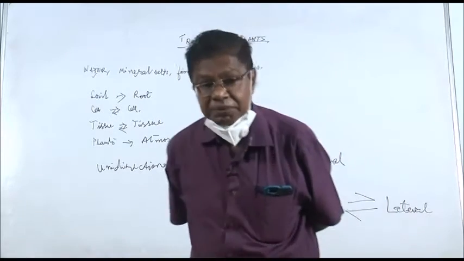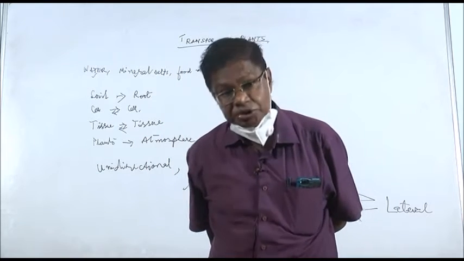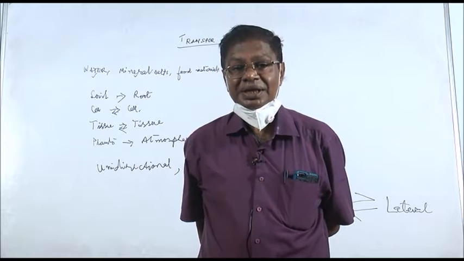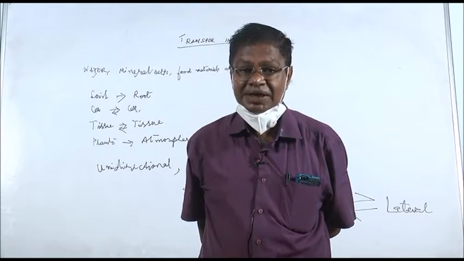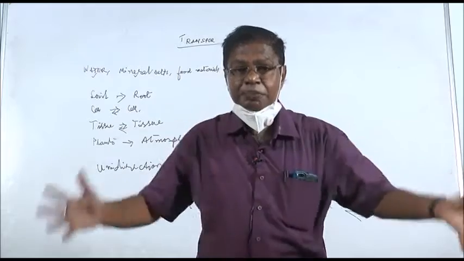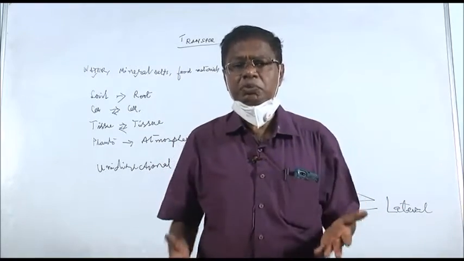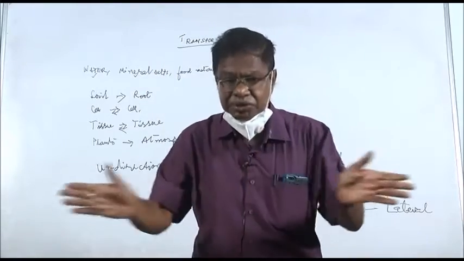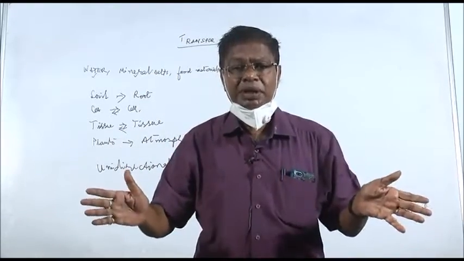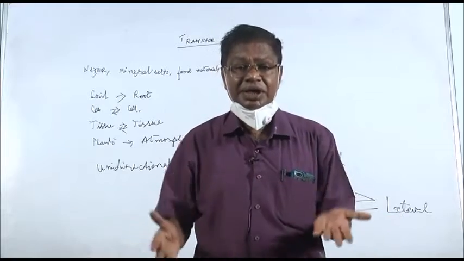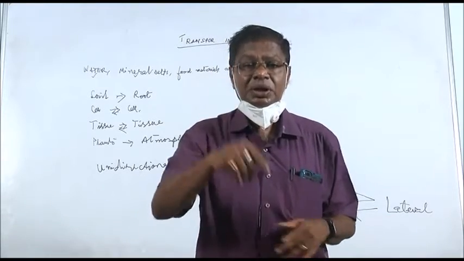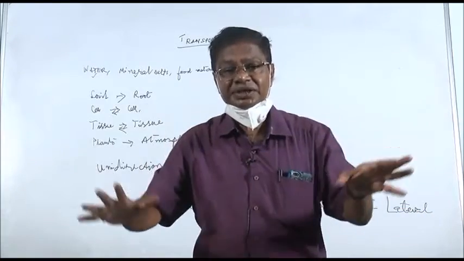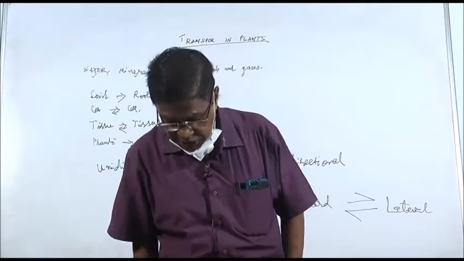And coming to food materials, as you know, they are synthesized in the leaves. The food synthesized in leaves moves to different parts of the plant, and this movement is downward from the leaf, and then to different parts by lateral movement. And what is the direction? The direction may be one direction, bidirection or multiple directions. Transport takes place in different directions.